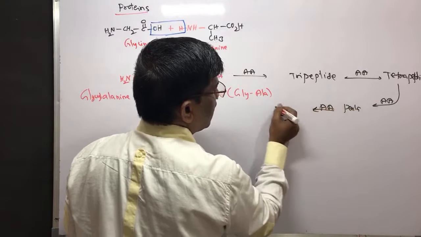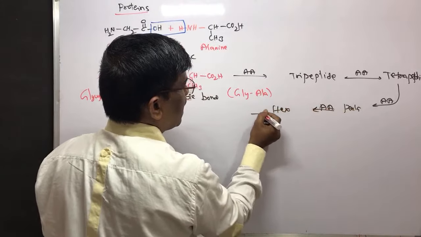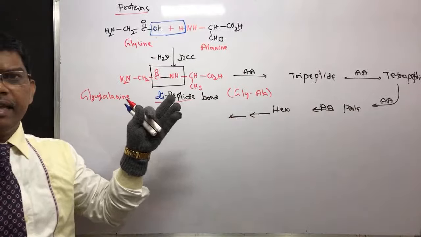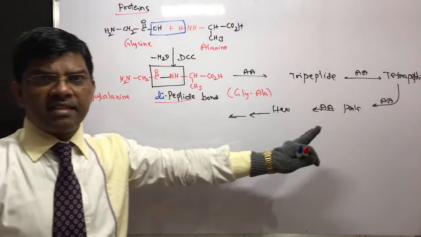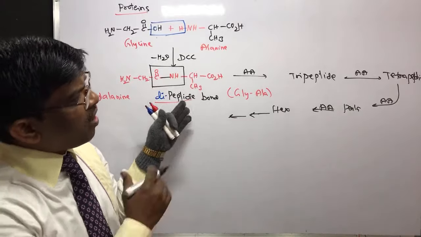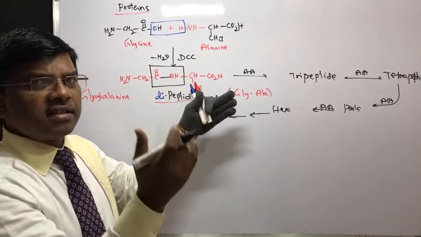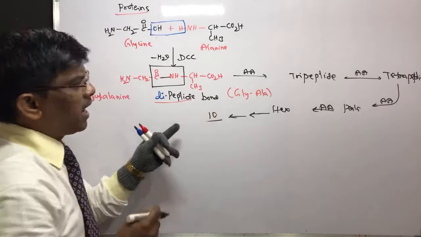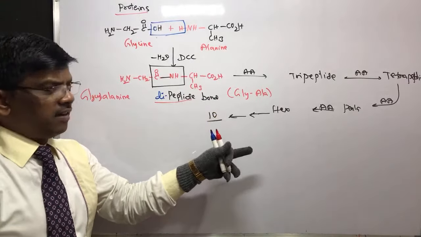Another amino acid, hexa. Like that it goes on increasing. Yes, there is a solid phase synthesis which is Merrifield protein synthesis, which you can go and add another amino acid, amino acid, amino acid. So up to 10 you can name it as peptide, decapeptide like that.